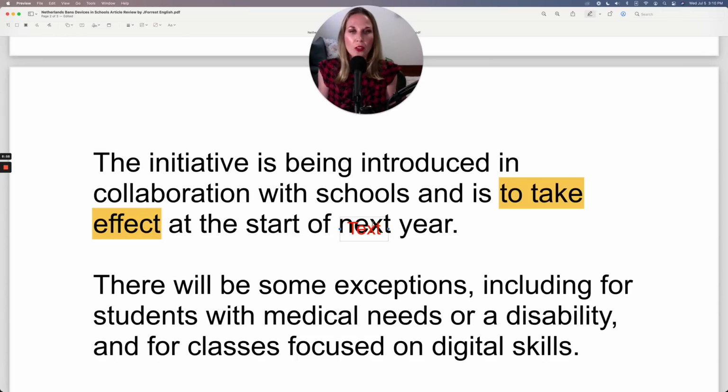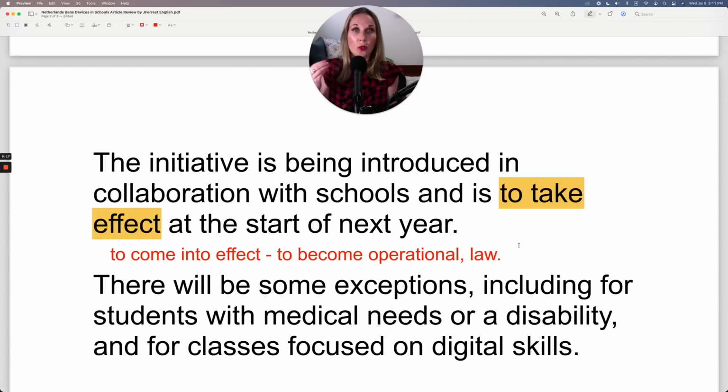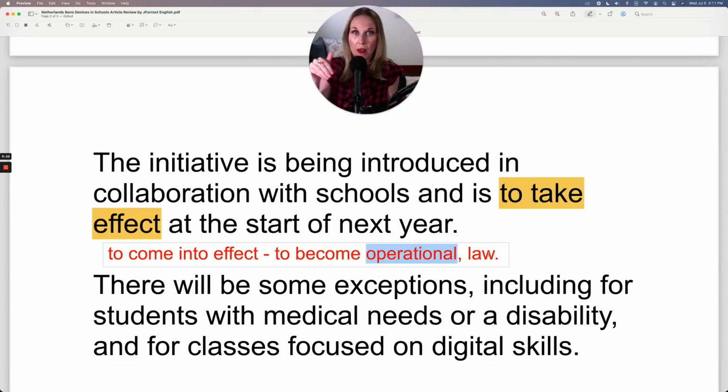So another common expression is to come into effect, and this is to become operational or to become law, because we use this a lot with policies or rules. You could say that the regulation will come into effect. So when it comes into effect and is operational, it is in fact the law.